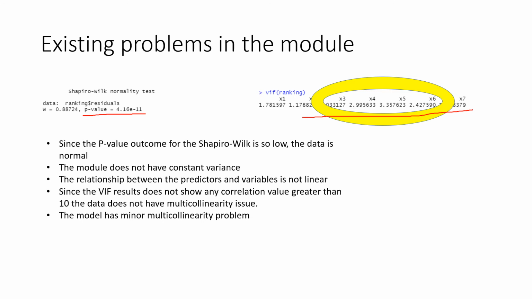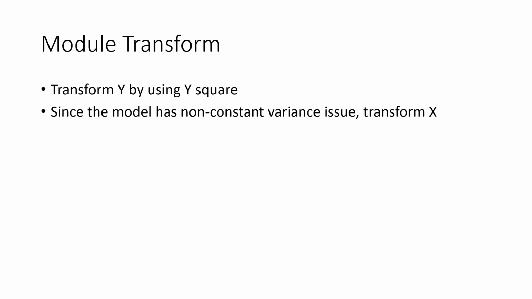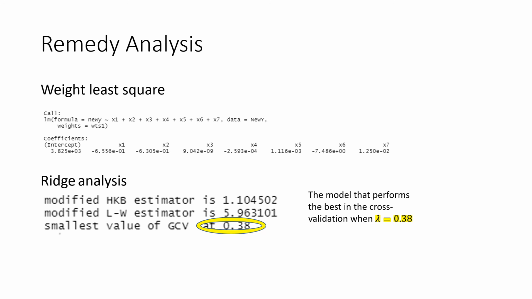And now, after I found the problems in my existing model, I started to try to transform my data and find how I can improve it. So for the model transform, I transformed Y, and I also transformed 3 of my X variables, since the model doesn't have constant variance. I transformed x4, x5, x6. After I transformed the model, I did a remedy analysis.